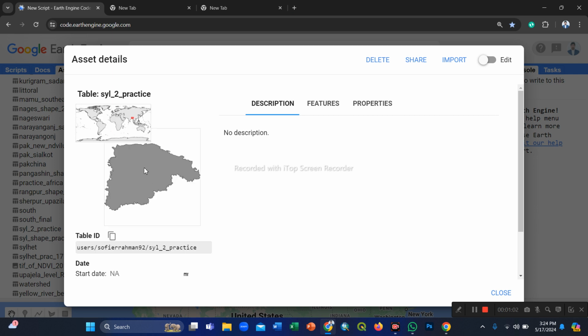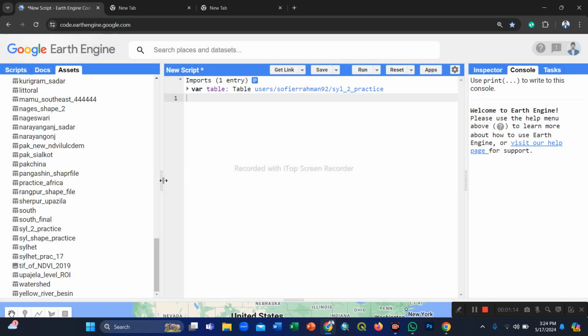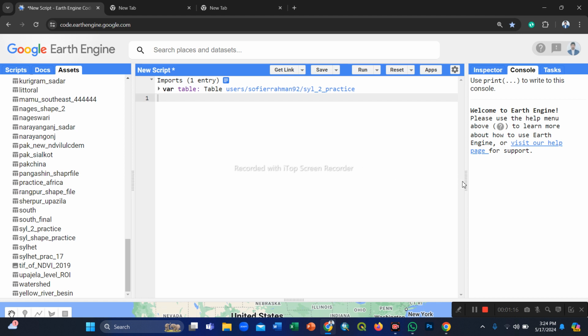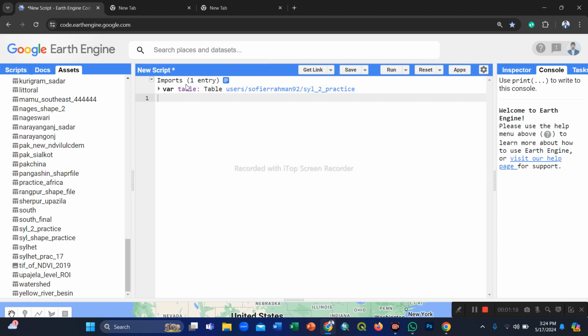You can use any study area for your specific work. So first of all, we click import, and it automatically opens in our code editor. Then we change the default variable name of the study area shape file. We select here the study area.